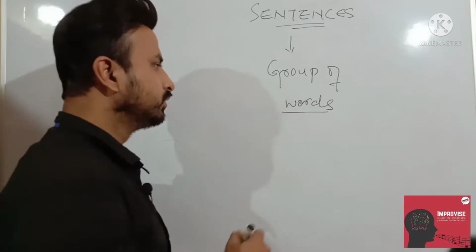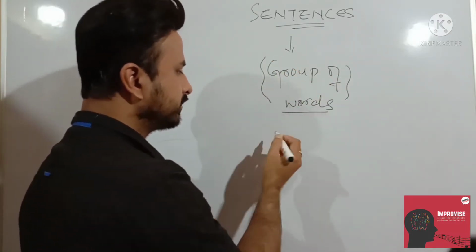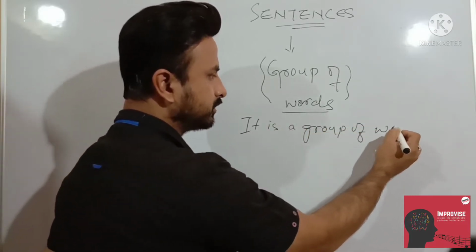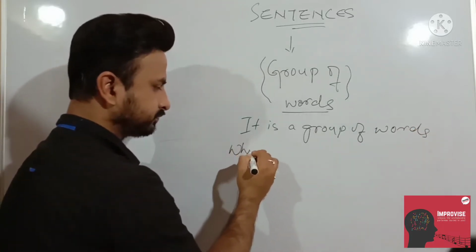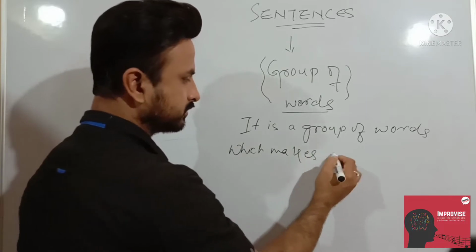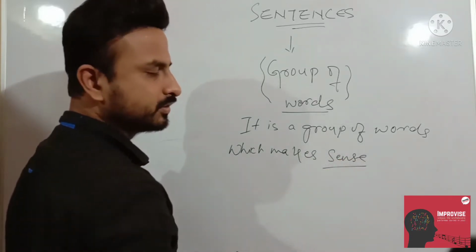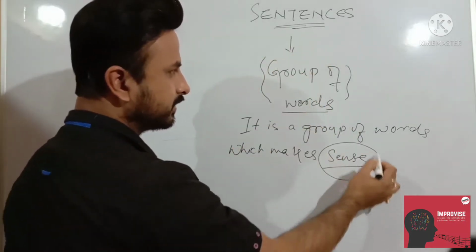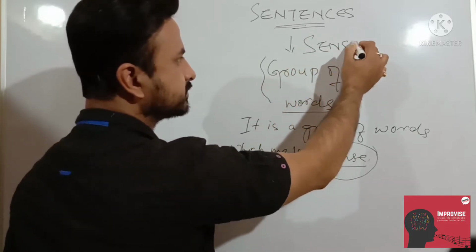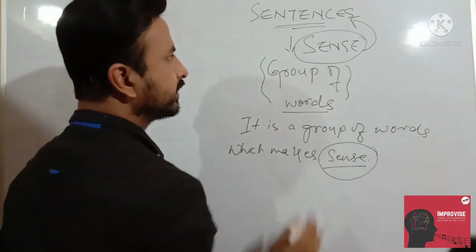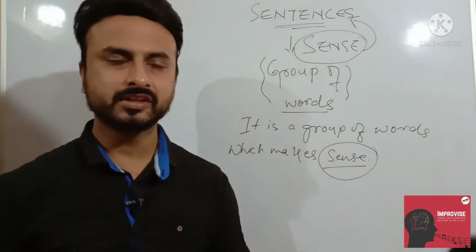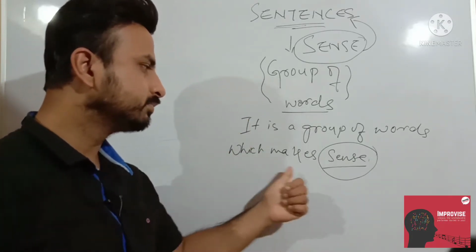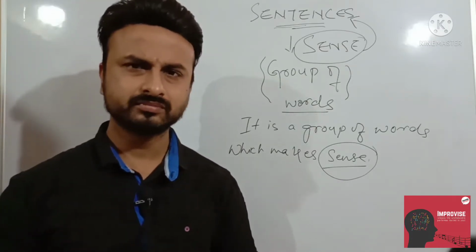Now according to the definition, what is the definition? It is a group of words which makes sense, right? It could be anything, but the sentence should make some sense. And as I told you before many times, the word sentence has come from sense. Sense means it has some sense, what we are saying should have some sense. So the definition is: it is a group of words which makes sense.